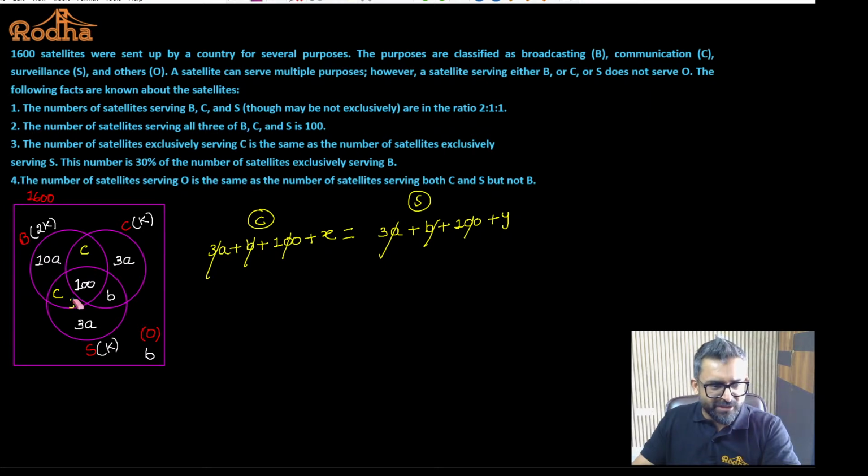We could have understood this by looking at the Venn diagram only. This entire circle and this entire circle is supposed to be same. These two are common values. This is 3A, this is 3A. If I want circles to have the same total value, this has to be C also. Point taken? Understood? Okay. Now let's move ahead then.